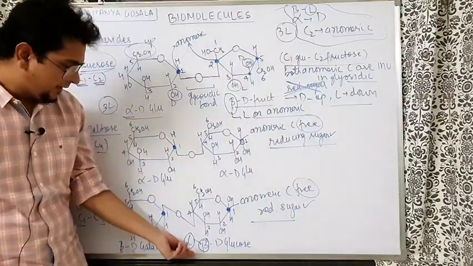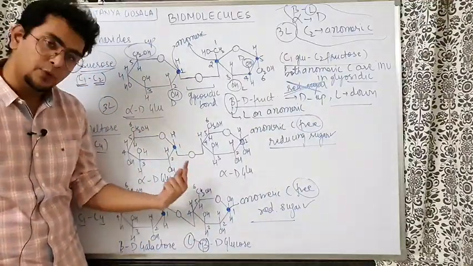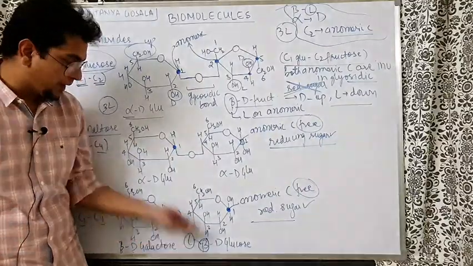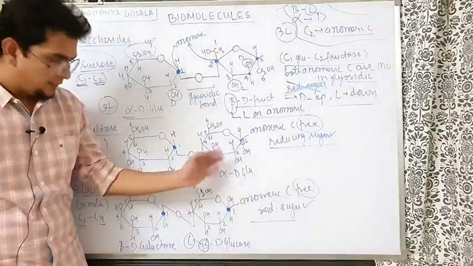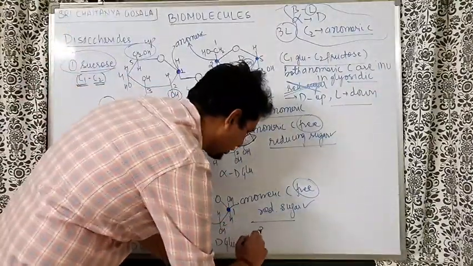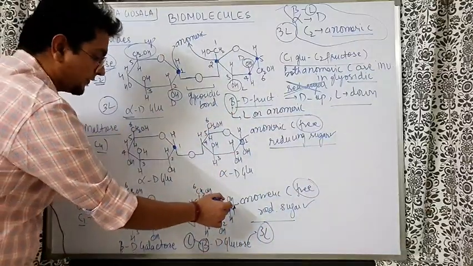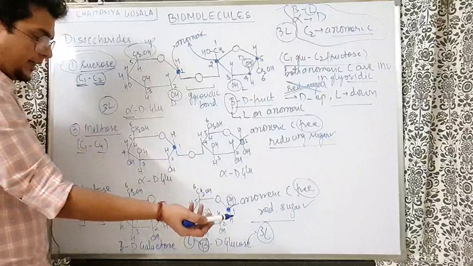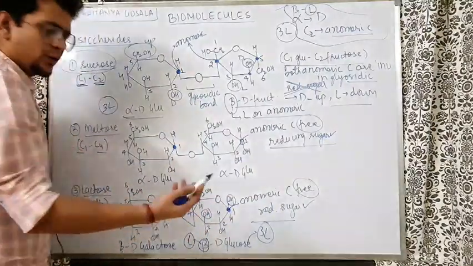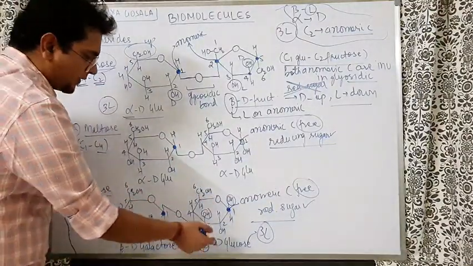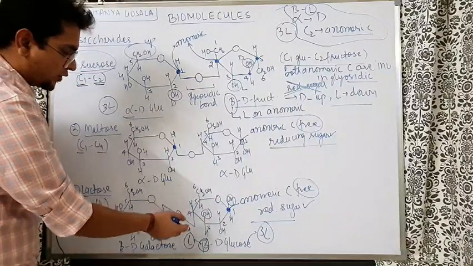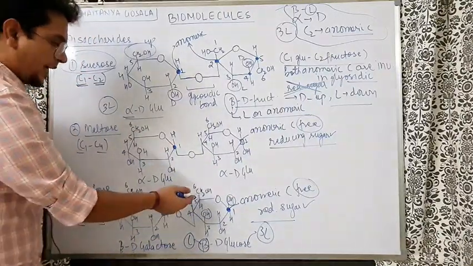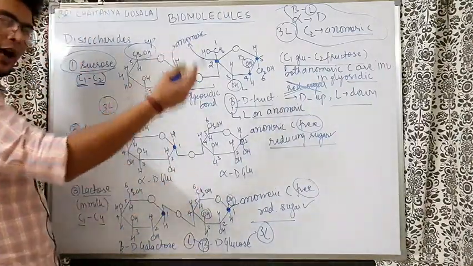So beta means the anomeric carbon, the first carbon of glucose, will have the OH group up. So check OH up. For glucose, we remember one thing: always 3L. See the third one, first, second, third. So 3L and 1L came. Why 1L? Because beta. Why 3L? Because glucose is always 3L. Now the second one came down OH, and the fourth one also came down OH, making the glycosidic bond. And the fifth one, CH2OH, is always up.